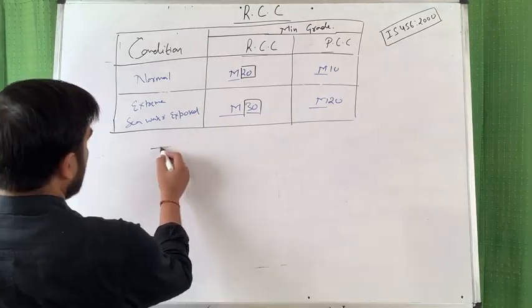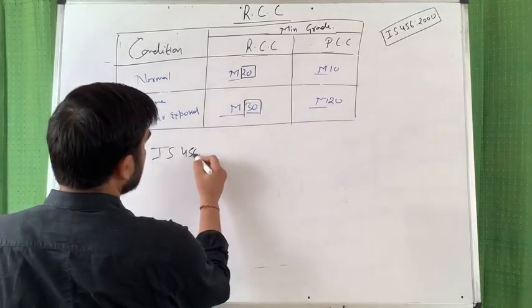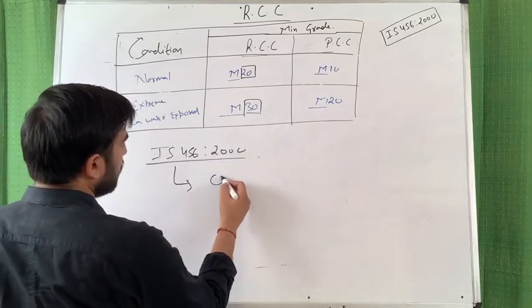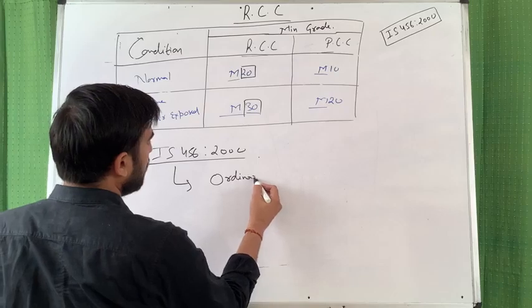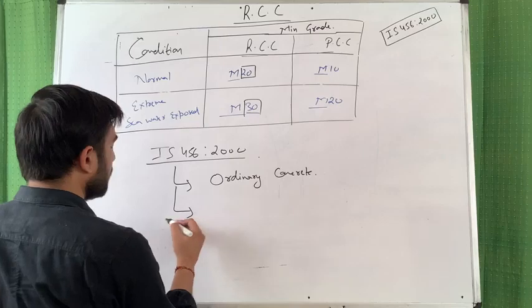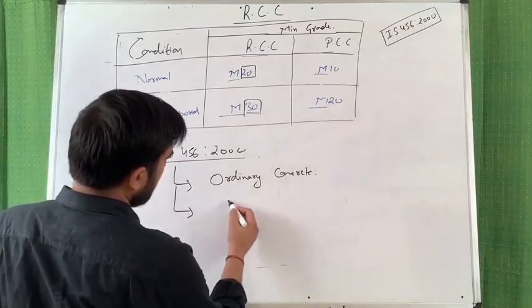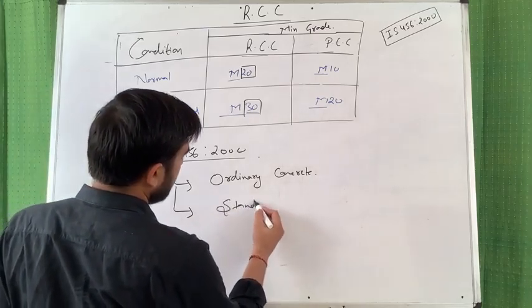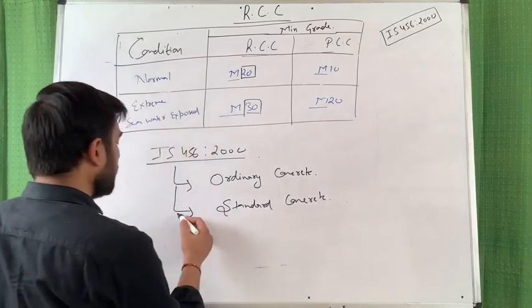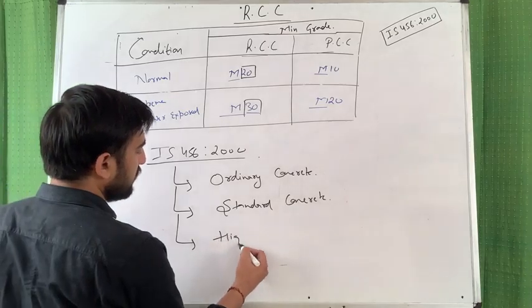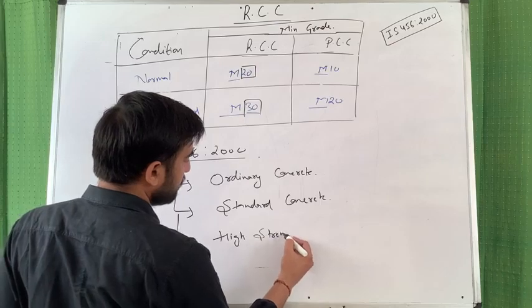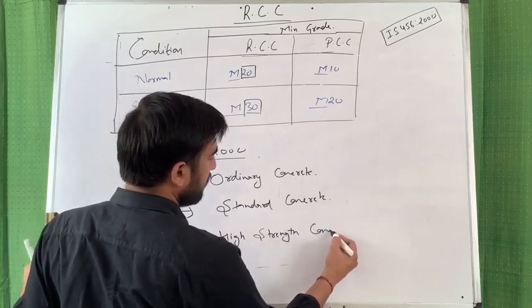Now, as per IS, first is ordinary concrete, second is standard concrete, and third is high strength concrete.